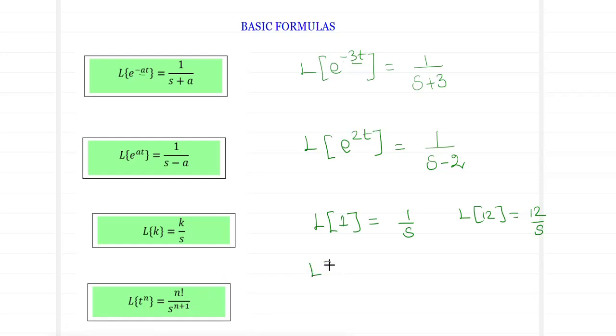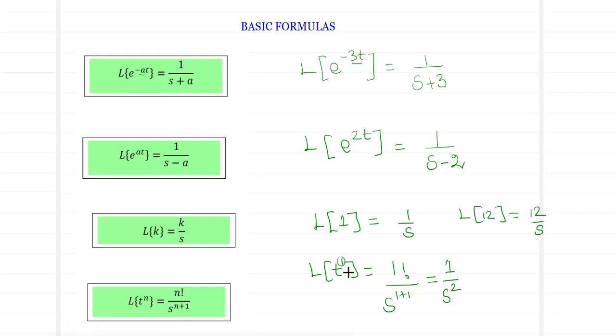So what will be Laplace of t? Laplace of t will be equal to, what is the power n over here? n is 1. So you have it as 1 factorial divided by s power 1 plus 1. So 1 factorial, we know that it is equal to 1. And this will give me s square.